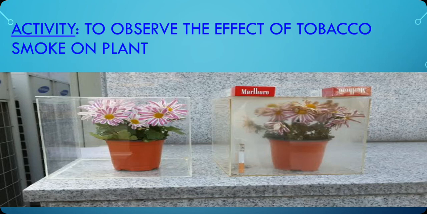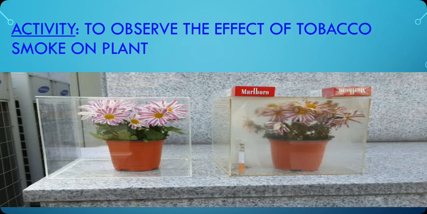Then keep both plants under sunlight and close the lid. In one, just keep the plant as it is, and in the second, keep an ashtray along with some cigarettes and burn one of the cigarettes. Then keep it for some time so that all the cigarettes burn completely. Keep doing this activity for 6 to 8 days, and after that you will see a difference in both glass boxes.